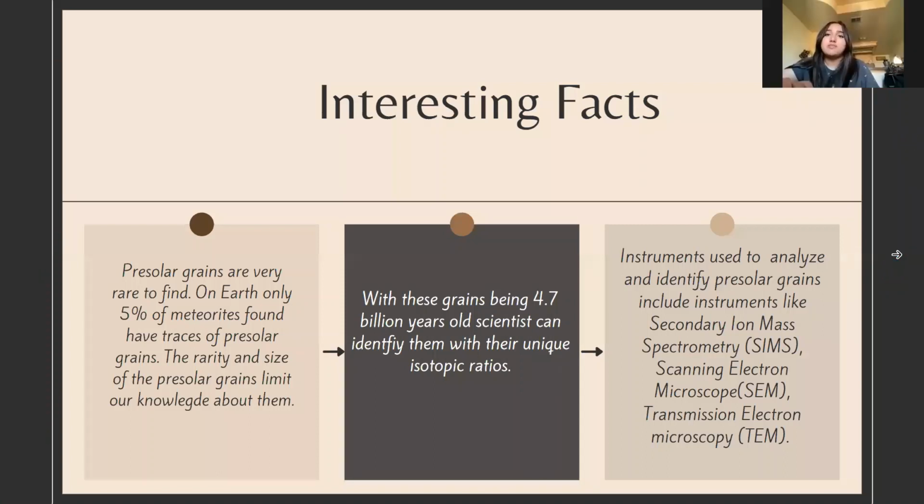We gathered lots of information to make this project possible, but these are just some facts we found interesting during our research. With the size and the unique properties of the presolar grains, it's hard to identify them just by their looks. Only about 5% of meteorites found on Earth have traces of presolar grains. Scientists can locate presolar grains through the unique isotopic ratios on the chondrites of a meteorite. These 4.7 billion-year-old grains need special equipment to be able to carefully examine them. The instruments include secondary ion mass spectrometry, scanning electron microscope, and transmission electron microscope. NanoSIMS is the main device used because it specializes in isotopic ratios along with other qualities.